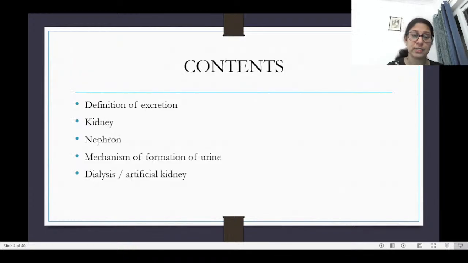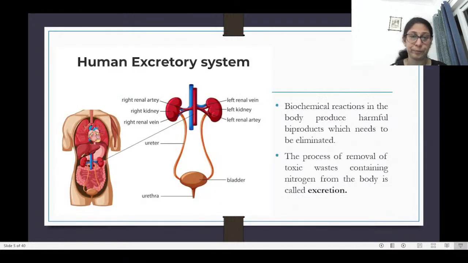In the excretory system, we're going to look at what is excretion, then kidney, nephron, mechanism of urine formation, and then finally dialysis and artificial kidney. So the human excretory system, first things first, what is it?